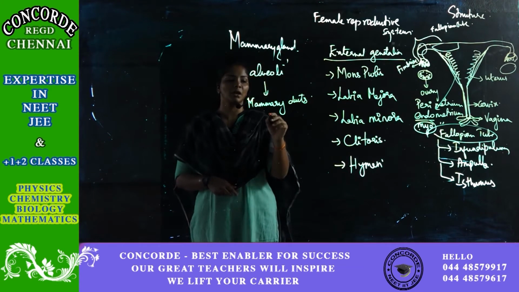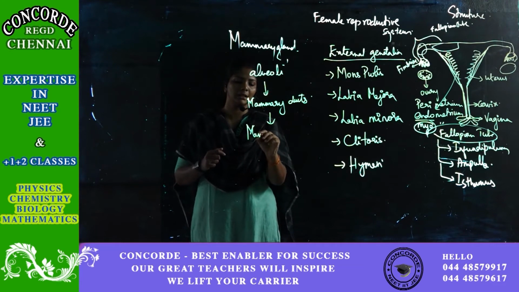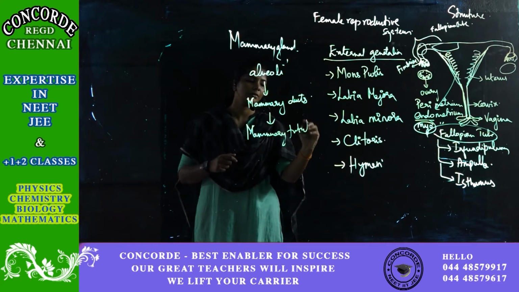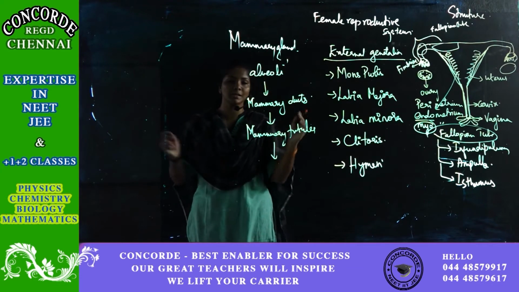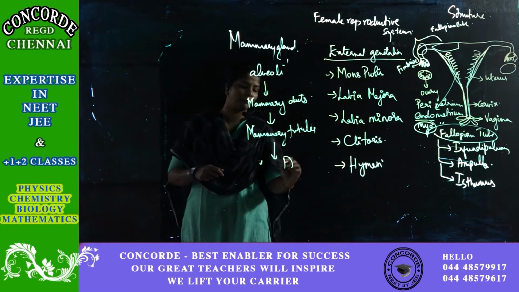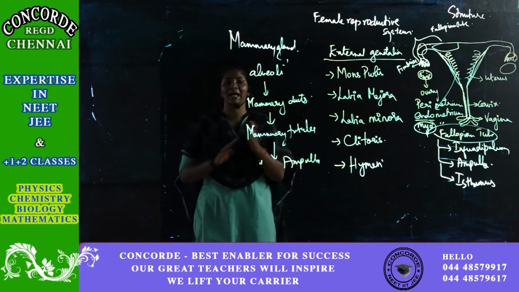A lot of mammary ducts are joined together to form mammary tubules. And mammary tubules join together and end up in a mammary ampulla. Ampulla is a kind of dilated region.